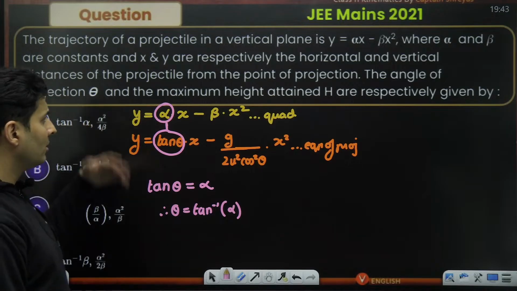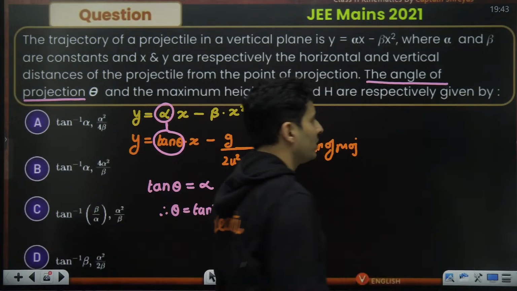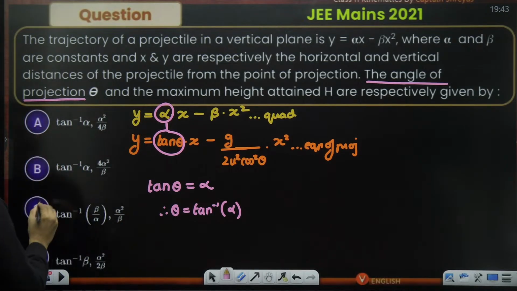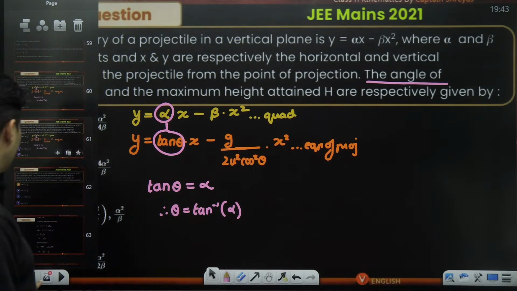That's the first question which is asked. What is the angle of projection? That is obvious now. It is tan inverse of alpha. So either it is A or B. It can't be C. It can't be D. So two options automatically got eliminated.